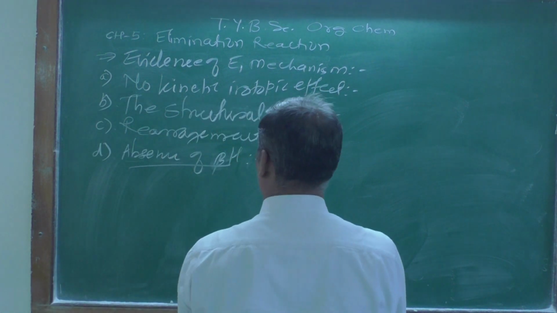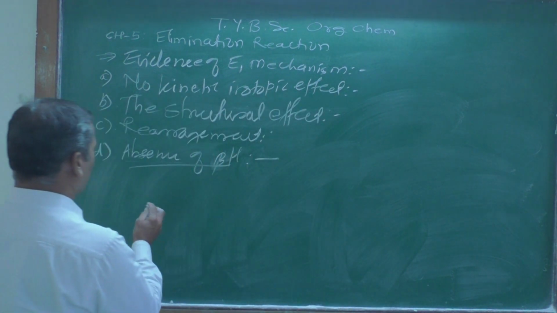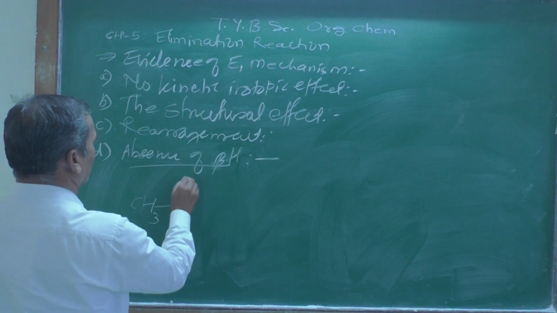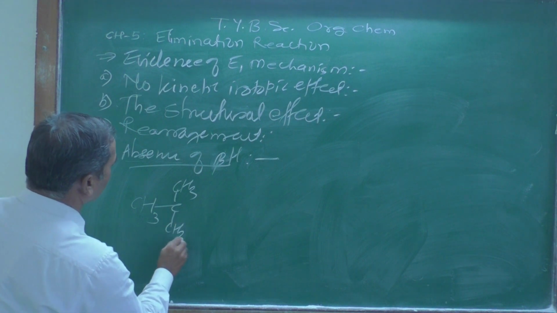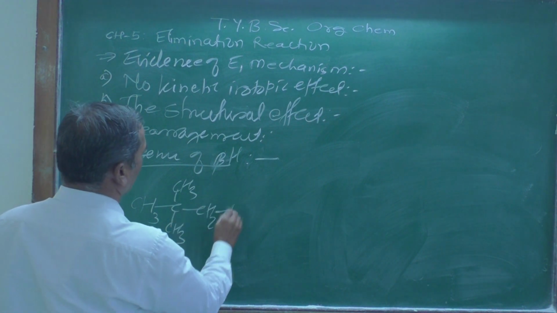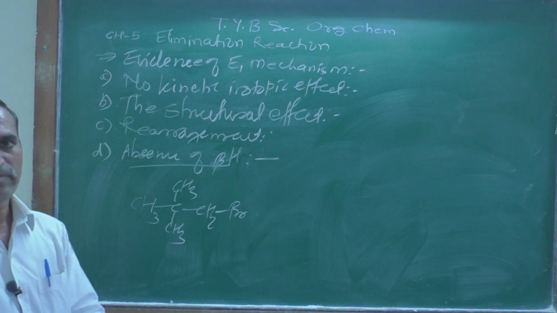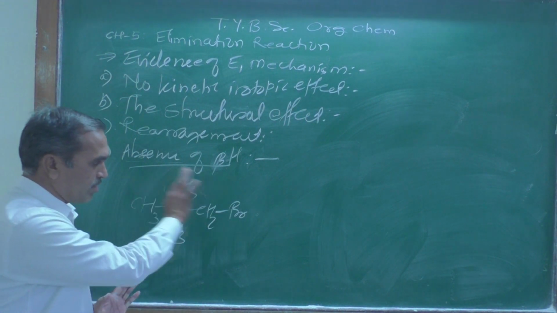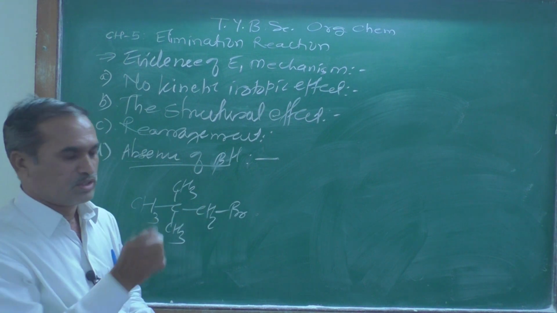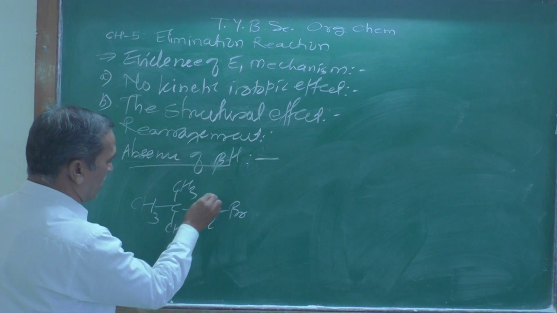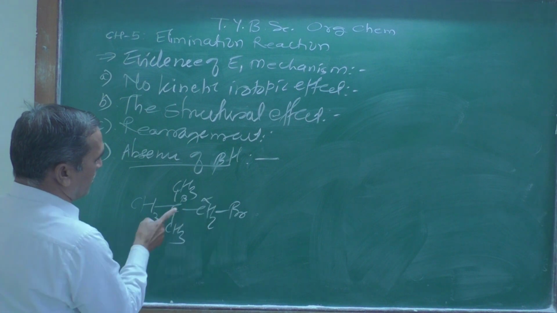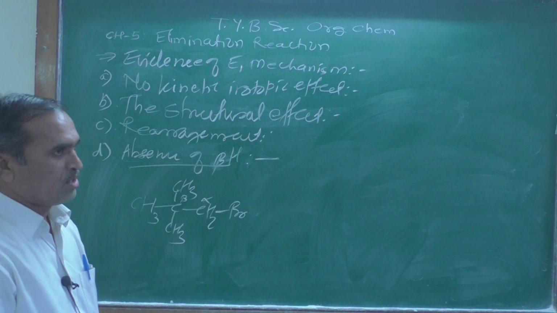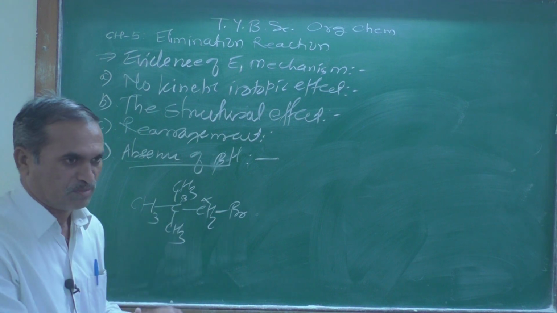Now let us look at an example; I am writing here one of the examples which can explain this. CH3, then here CH3 and CH3, then CH2Br. This is one of the substrates. Now, is there any beta hydrogen atom present in this molecule? No, there is no beta hydrogen atom. This one is alpha, this one is beta, and at the beta position there are 3 methyl groups, no hydrogen atom. So an elimination product is not possible here.